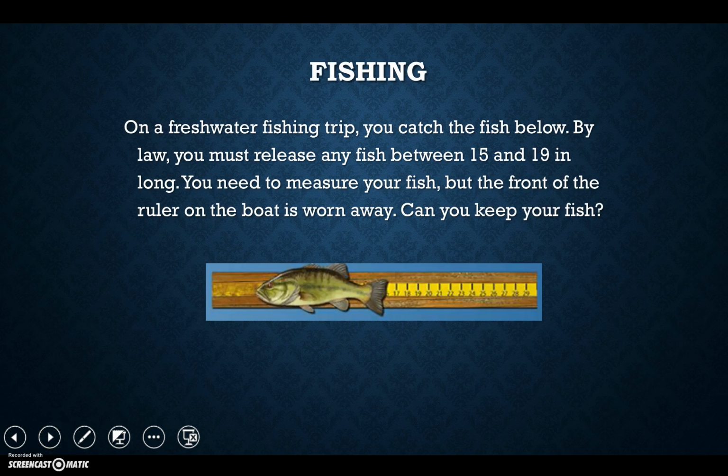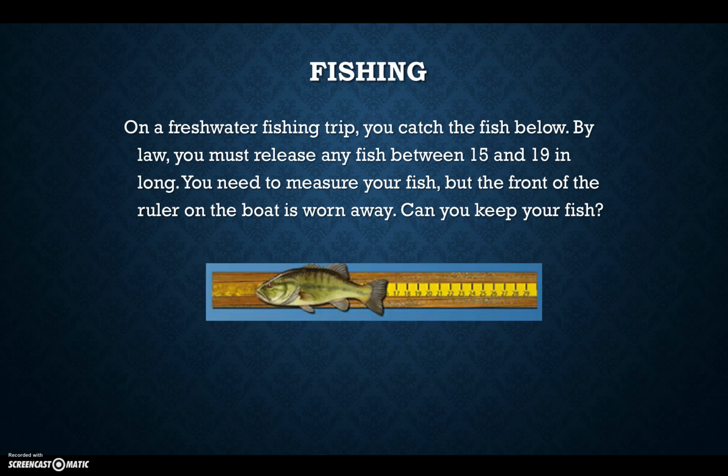So let's use our imagination. You are on a freshwater fishing trip, and you catch that fish below. Yay, good for you. By law, you must release any fish between 15 and 19 inches long, and you need to measure it. So you need to measure your fish, but the front of the ruler on your boat is worn away due to years and years of you going out and fishing. So we need to figure out, can I keep this fish?